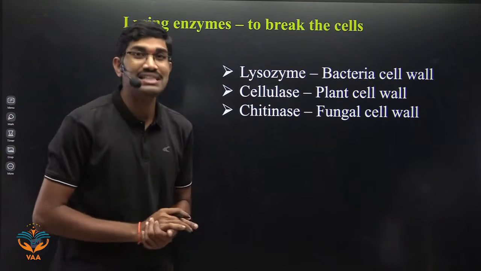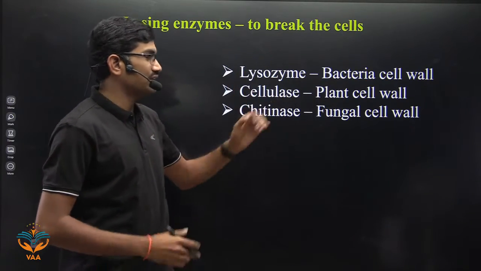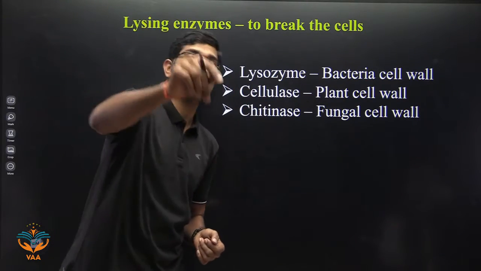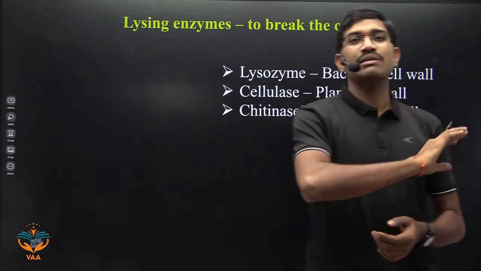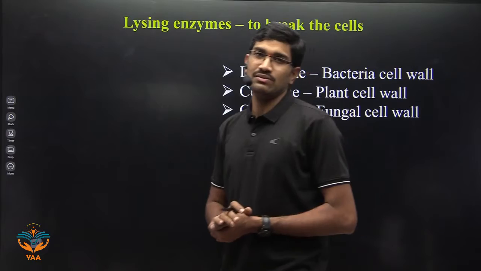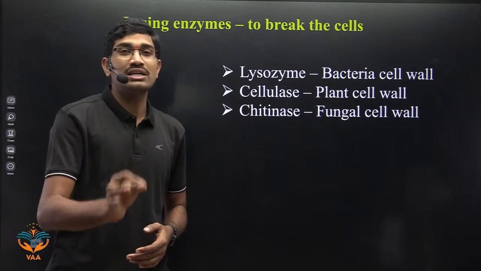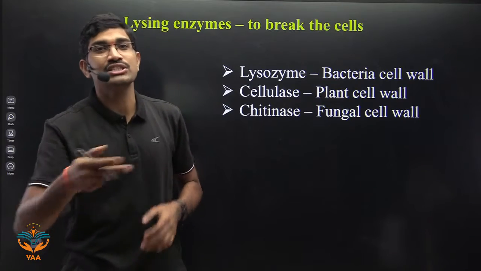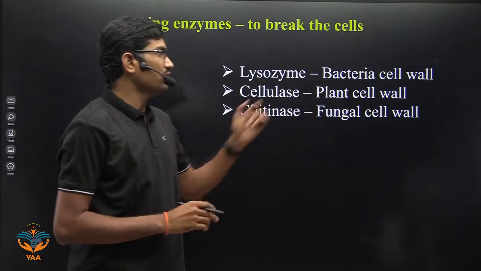So how will you break the cell first? To break the cells, you need to use different enzymes, again depending upon the type of cell. Because for all types of cells, the same type of chemicals are not useful. Because they have different chemical compositions, according to their chemical composition we need to use different types of enzymes. Yes or no? So now let us see here.